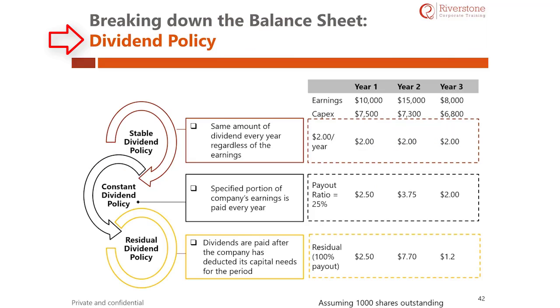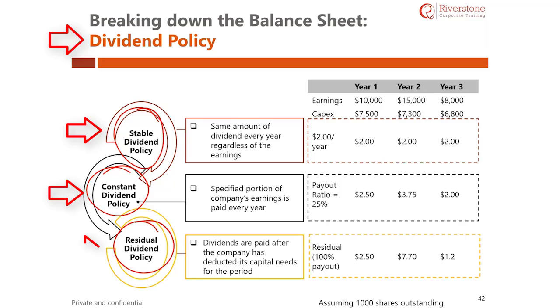There are different kinds of dividend policies. The best policy followed by various companies is dependent on the nature of the business and the amount of cash flow that the companies are generating. We have narrowed the policies down to 3. 1. Stable dividend policy. 2. Constant dividend policy. 3. Residual dividend policy. Now, let us understand these policies.